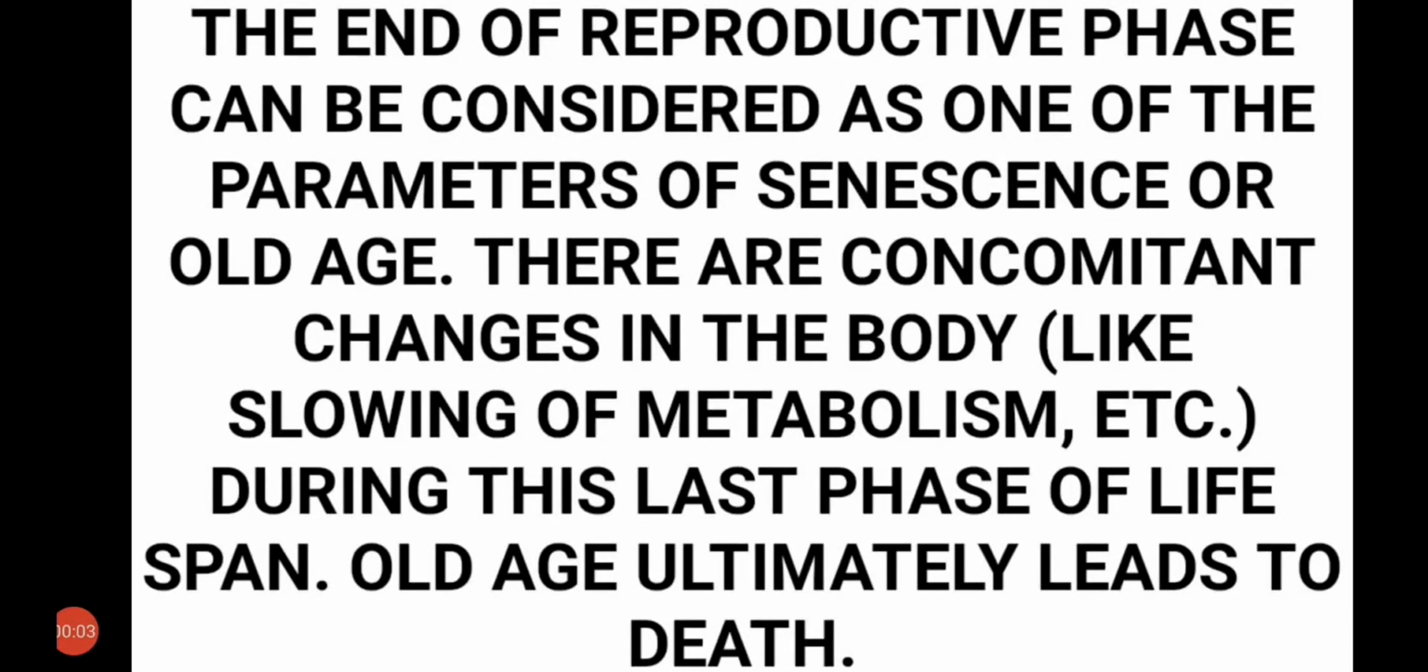Now, when an organism is not able to reproduce, that means their reproductive phase is completed. After that, we can say the organism enters another phase that we call senescence or old age. There are some changes in their body like slowing of metabolism. During this last phase of lifespan, old age ultimately leads to death.